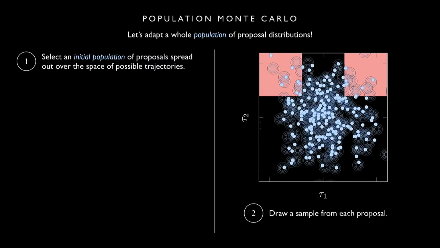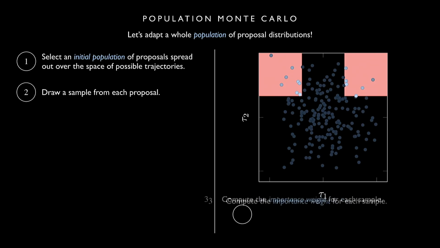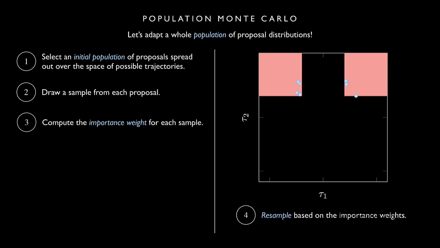Okay, and then after this, we drew a sample from each proposal. And then we computed the importance weight for each sample. So that was that P over Q multiplied by the indicator function. And then we resampled based on those importance weights. So we were more likely to get new samples where the importance weights were high.